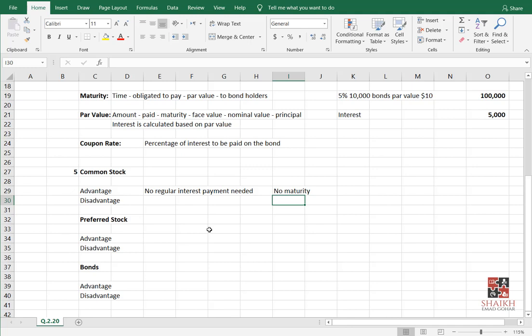So what is the problem here? Equity is an expensive source of finance. Why? Can anyone tell me? One more thing, like they said, voting power. This is also an advantage, definitely. They have voting power. But they are only asking for one, so you can write anything, no problem. Tell me, why is equity an expensive source of finance compared to debt? I'm telling you, debt is a cheap source of finance. Why?